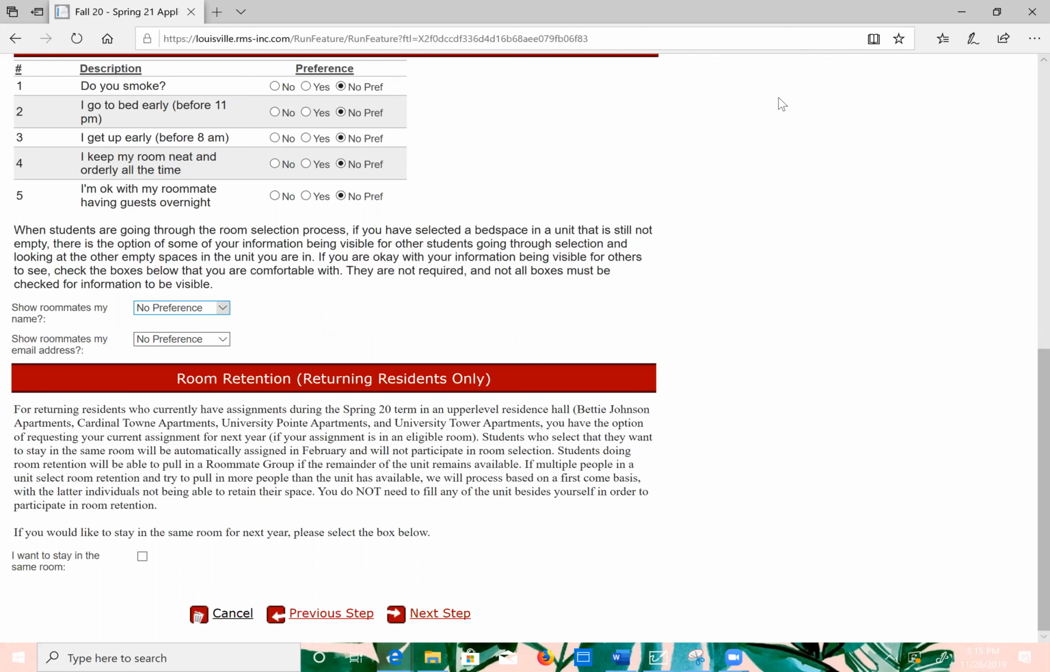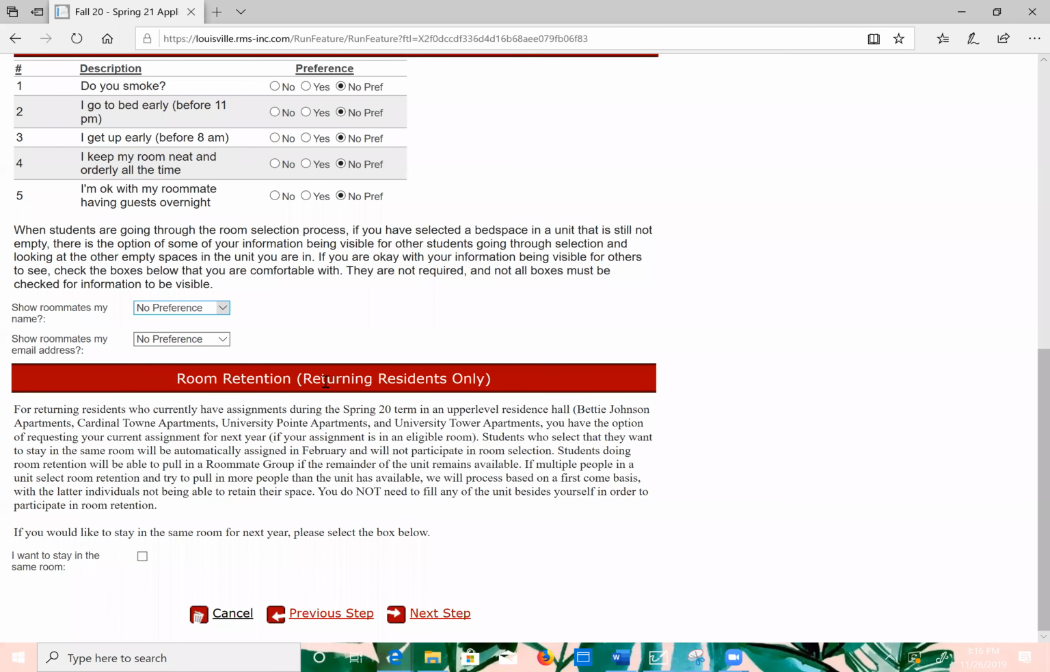If multiple people in a unit check the "I want to stay in the same room" checkbox and attempt to pull in more people than the unit has available, these requests will be processed in the order in which they are received. Those who check the "I want to stay in the same room" checkbox later will not be able to retain their spaces. The aforementioned checkbox that you would want to stay in the same room, you would click right here and make sure you do that as soon as you can, that way you are guaranteed your spot in the room.